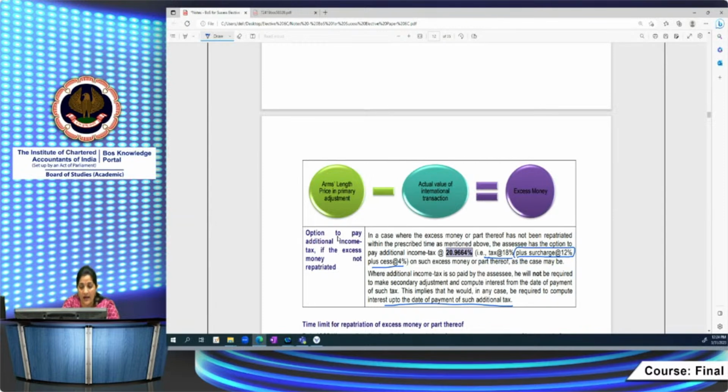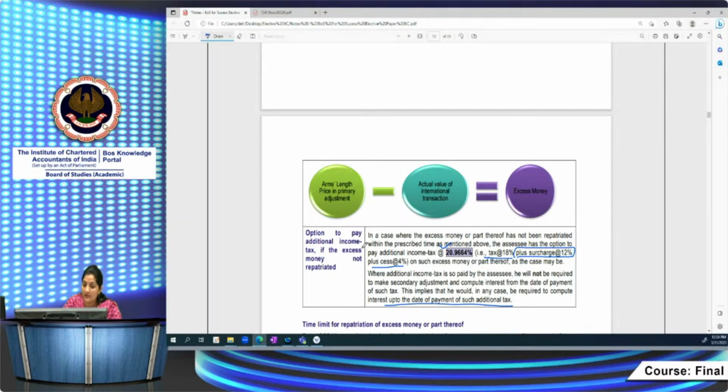It is a flat 12% rate that has to be applied on the excess money portion, right? It's a flat surcharge. You don't confuse it with what the total income of the assessee is; surcharge is applicable in all the cases. So the consolidated rate is 20.9664% on the excess money, which you have to apply to compute this amount of additional income tax.